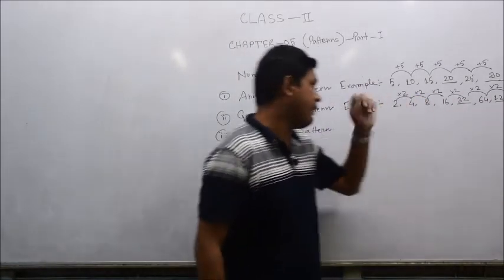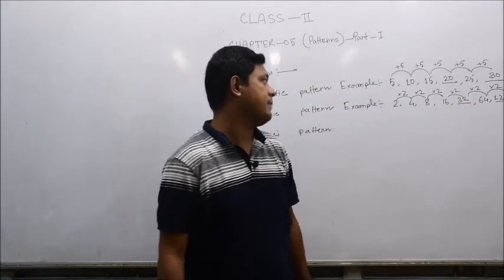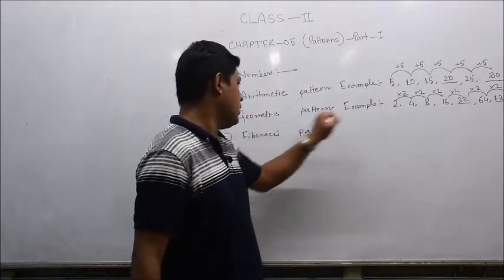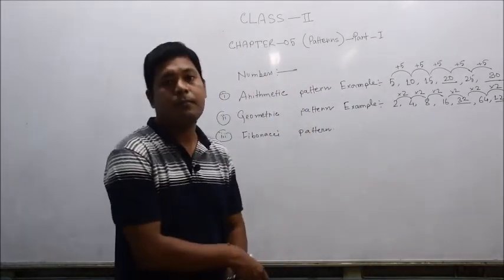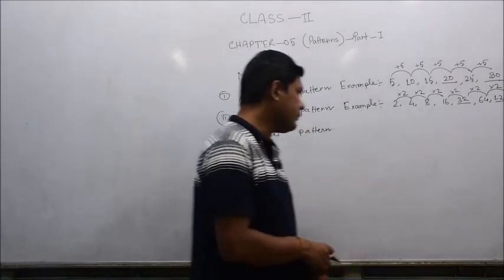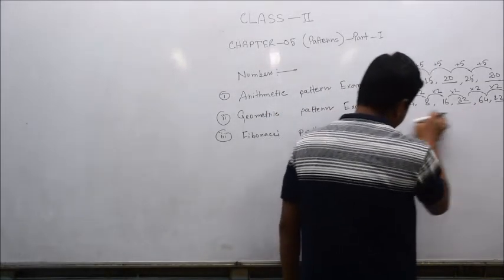From the logic we have found that in the blanks the numbers 32 and 128 will come, because each number is multiplied by 2. This is called the geometric pattern, based on multiplication and division. Division, that means the division part is also behind this.